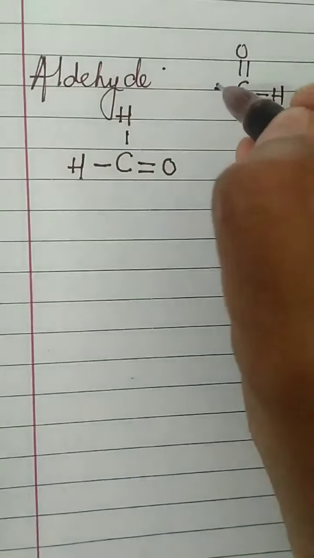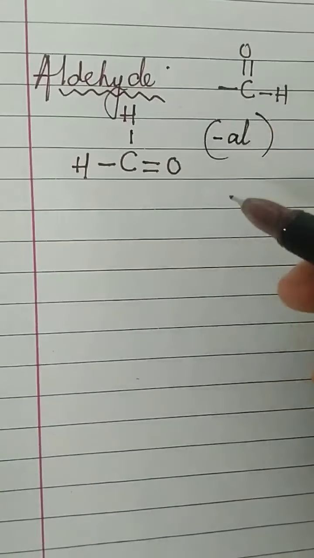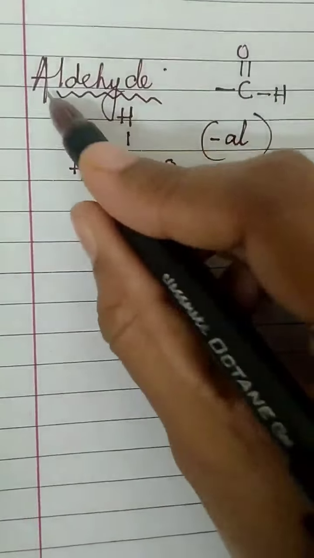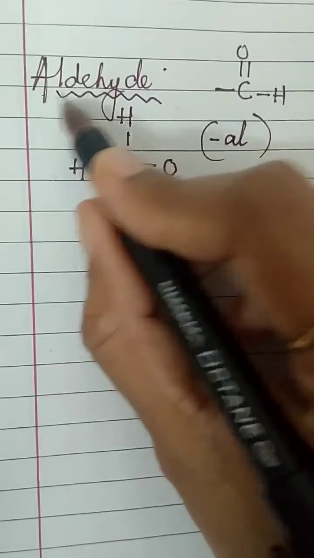So if only hydrogen is attached onto this, how will you call it? For alcohol, you call it by attaching ol. For aldehyde, you call that hydrocarbon by attaching al. Very easy to remember. Alcohol, ol; aldehyde, al.